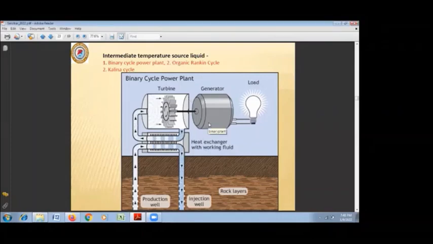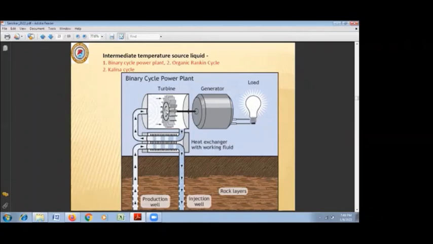So we are having here what we call a binary cycle power plant. In this power plant, when the temperature is less, the heat exchanger utilizes the low temperature fluid to evaporate it, and then this is used to drive the turbine and generator.